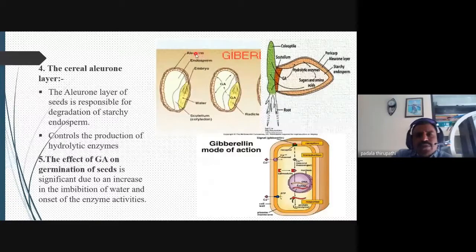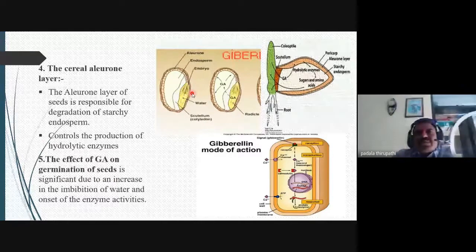This is the embryo. This embryo you observe at the very corner region of the rice grain. Even in the kernel of the sweet corn, whenever we are eating corn, you observe this very small yellow colored structure, that is the embryo, my dear friends.